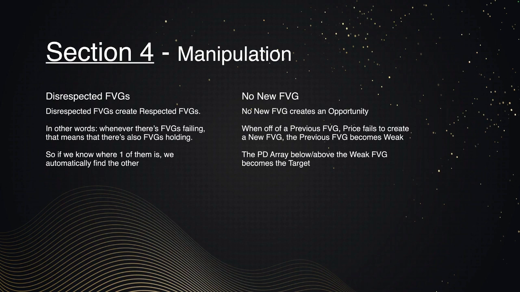If we have fair value gaps that are being disrespected, that also means automatically that we are creating respected fair value gaps. Meaning, very simply said, that we always have an opportunity to trade if we understand fair value gaps. So whether we disrespect a fair value gap or respect a fair value gap, we can always react, we can always anticipate, and we can always act accordingly. So we can always get to a trade ID as well.